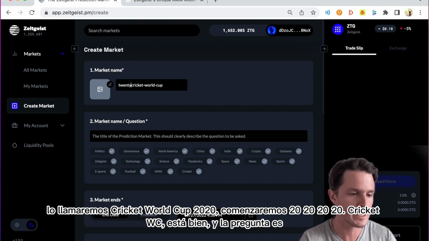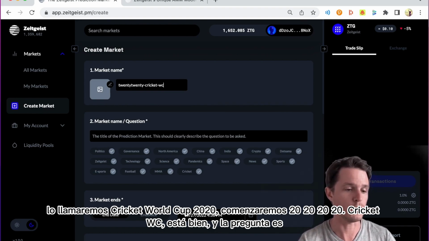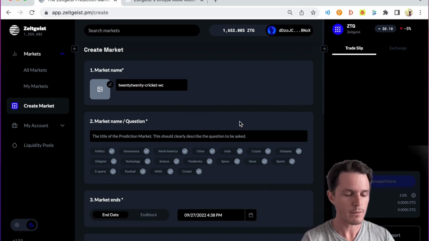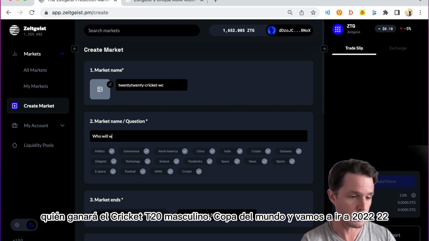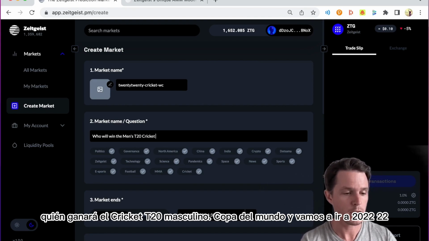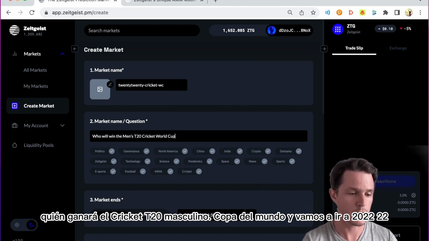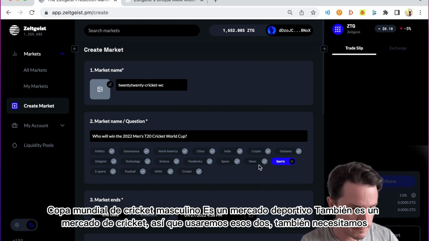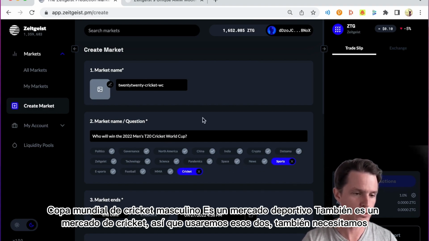We'll start 2020 Cricket WC. All right. And the question is, who will win the men's T20 Cricket World Cup? And we're going to go 2022 Men's Cricket World Cup. It's a sport market. It is also a cricket market. So we'll use those two.